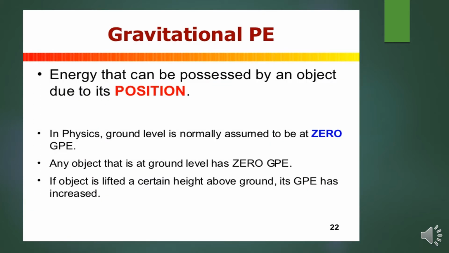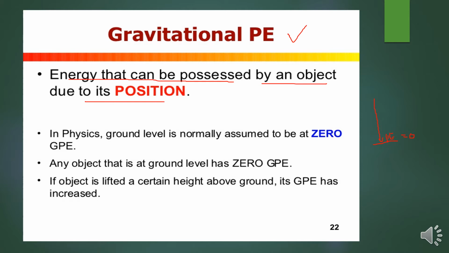Now we will talk about gravitational potential energy. Gravitational potential energy is the energy possessed by an object due to its position. In physics, ground level is normally assumed to be at zero gravitational potential energy. That means any object at ground level has zero GPE.